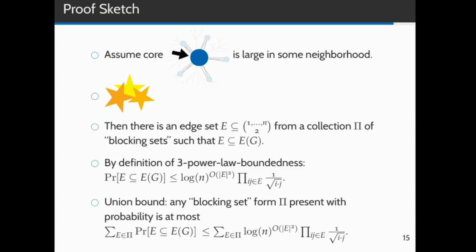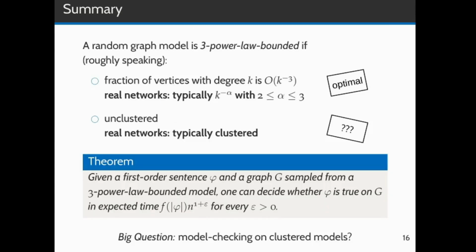And that concludes my talk. In summary, we've solved the first-order model checking problem on 3-power-law bounded random graph models. These are those where the fraction of vertices with degree k is roughly k to the minus 3, and which are generally unclustered. The big open question is whether we can also solve the model checking problem on clustered graphs.